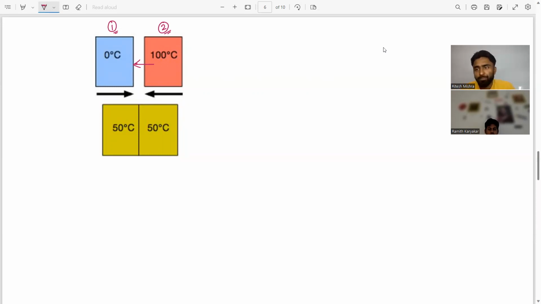When you put these bodies in contact, heat transfer will go from the second body to the first body.